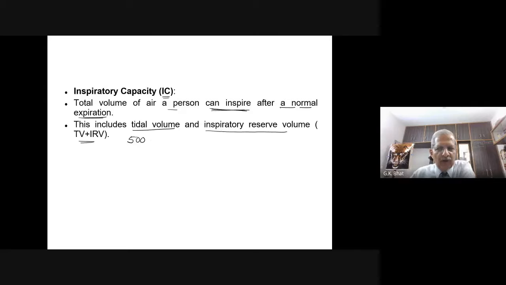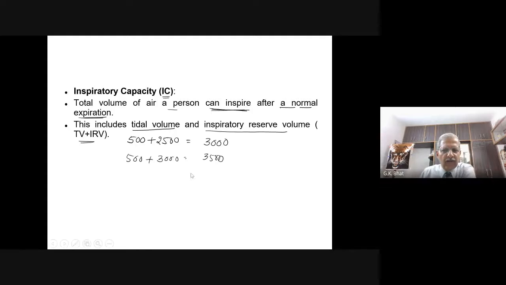What is inspiratory capacity? Inspiratory reserve volume varies between 2,500 to 3,000 ml. If it is 2,500, then adding tidal volume of 500, inspiratory capacity is 3,000 ml. If it is 3,000, then 500 plus 3,000 will be 3,500 ml.